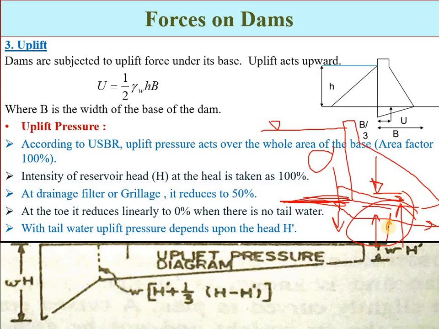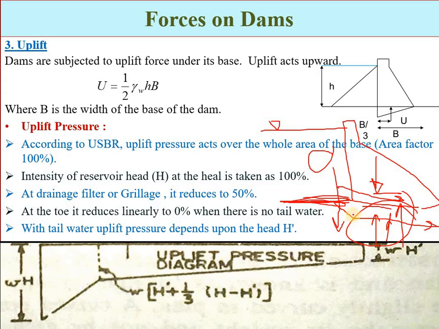Now the question is: over how much area will the uplift pressure be exerted? The area over which the uplift pressure acts has been a question of investigation, and two schools of thought exist in the literature.